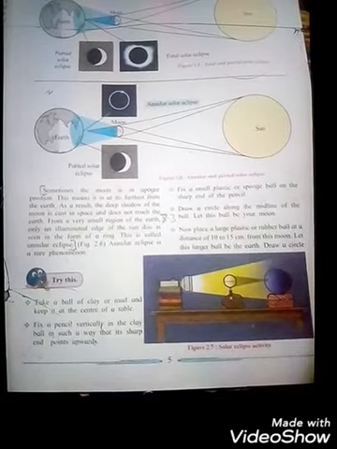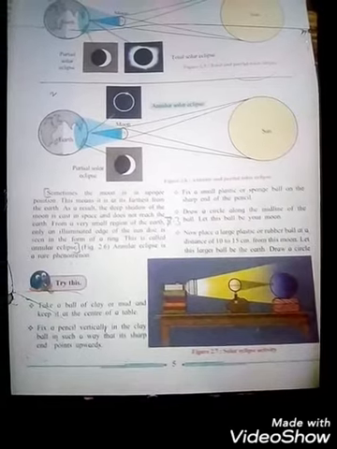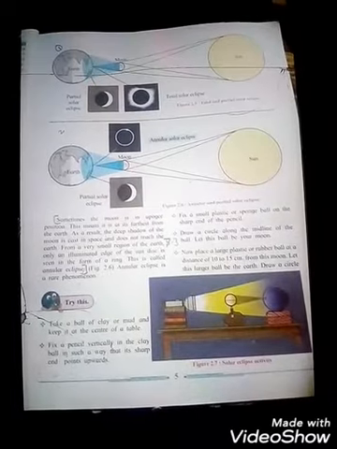Let's take the ball, and let the torch play the role of the sun. In the middle there is the moon, and here is the earth. You make this activity and you can realize how eclipses occur. Along the midline of this ball, using a pencil, draw a circle in the center. Let this be the equator.